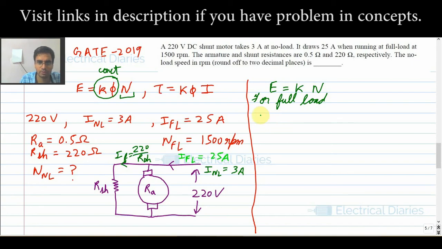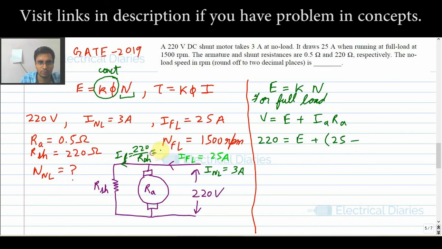See, for the DC shunt motor, we know the equations. V is equal to E plus IA RA. V is 220, E I have to find out, IA is 25 minus the field current, that is 220 by RSH.